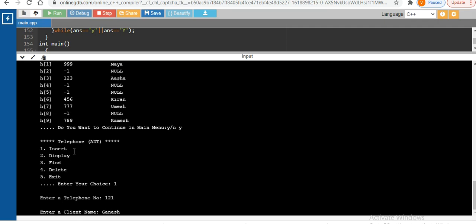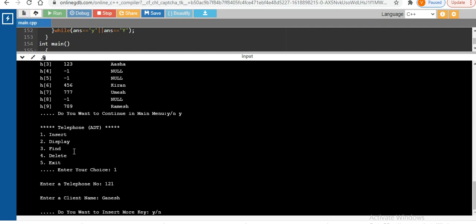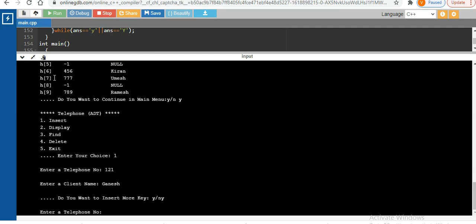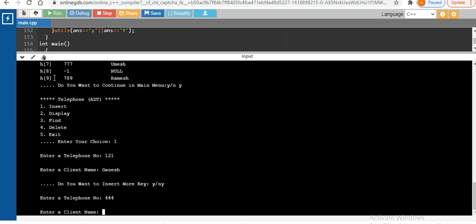Okay, now one more thing will store. For example, again I want to insert 444. Let's do that. 444. Next is, its name is Suresh, for example.